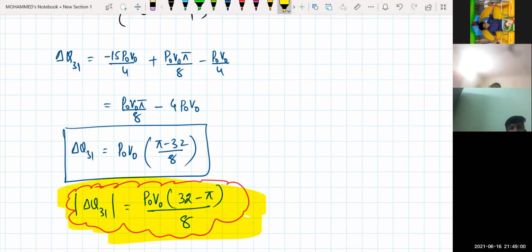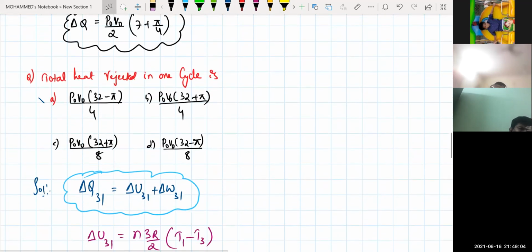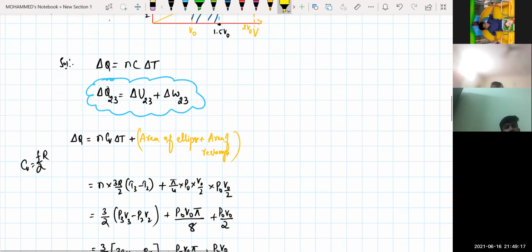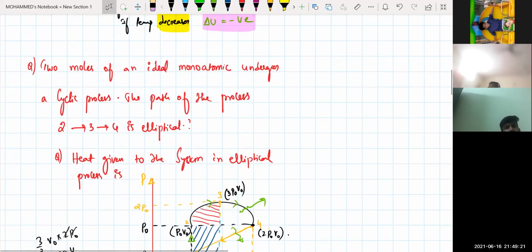So it is P naught V naught times 32 minus pi, divided by 8, and the fourth option will be the answer. This is the beauty of the first law of thermodynamics. This is the way questions have been framed, especially for Advanced.